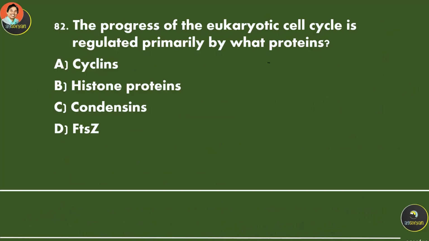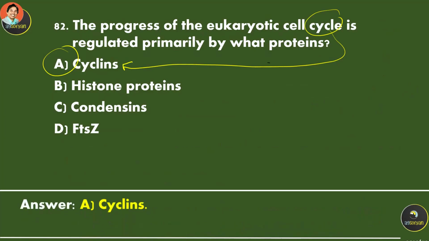The progress of the eukaryotic cell cycle is regulated primarily by proteins called cyclins. Sometimes the name of the protein is just the same. It's going to be cyclins.